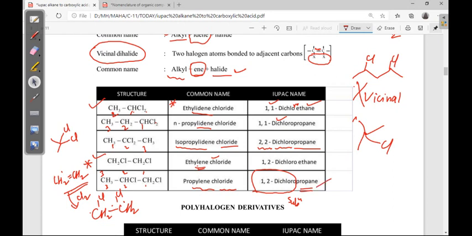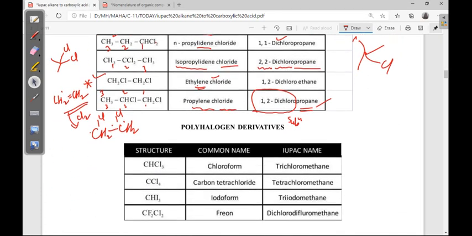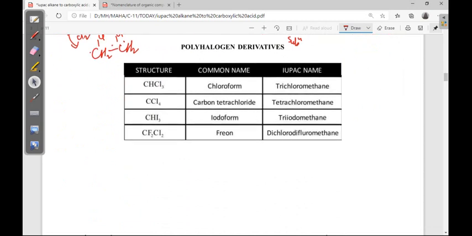Okay. Next, polyhalogen derivatives. Polyhalogen derivative means more than one halogen, generally more than 2 halogens. First is monohalogenation, 1 is mono, 2 is di, 3 halogens generally tri, but poly means 3 onwards, 3, 4, 5 like that. So if 3 halogens are there, the common name is chloroform. If chlorine is there, chloroform. If iodine is there, iodoform. If bromine is there, bromoform.